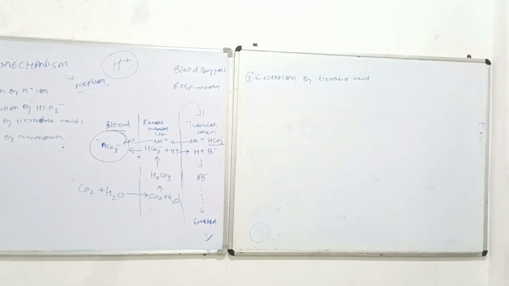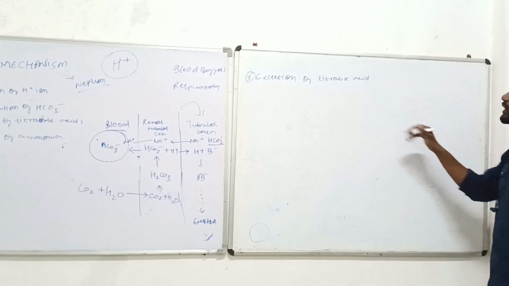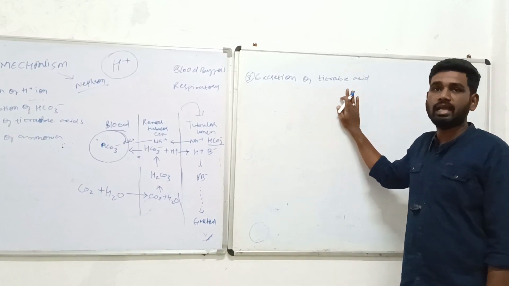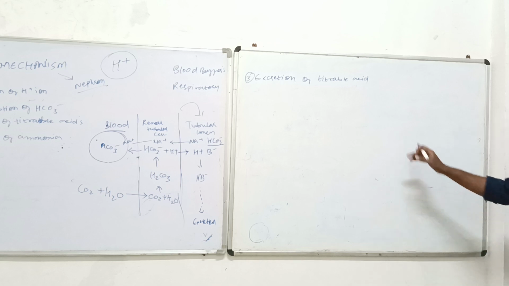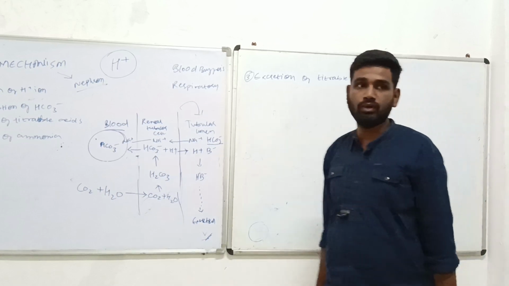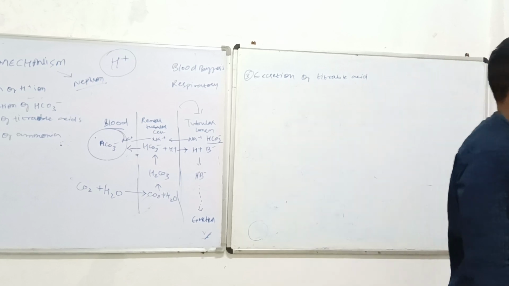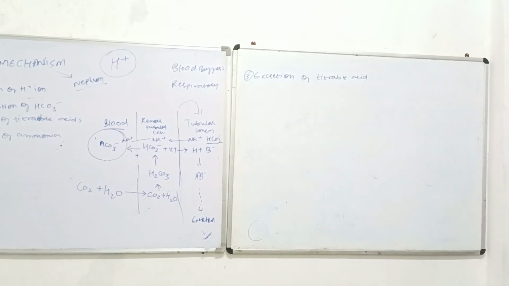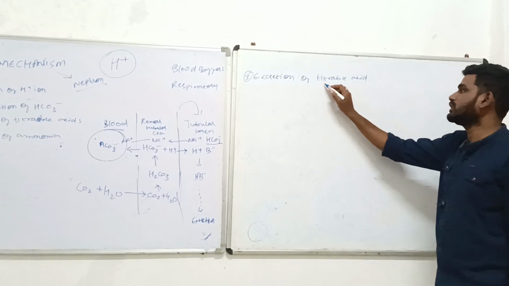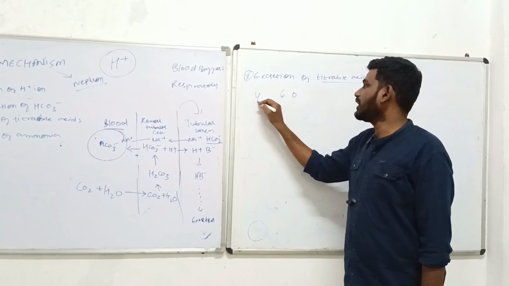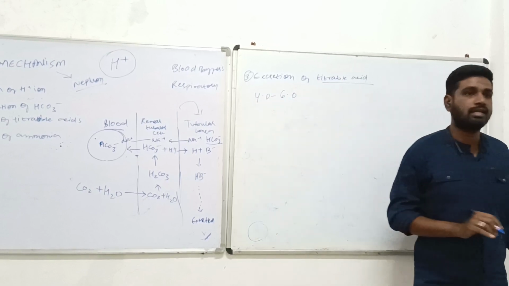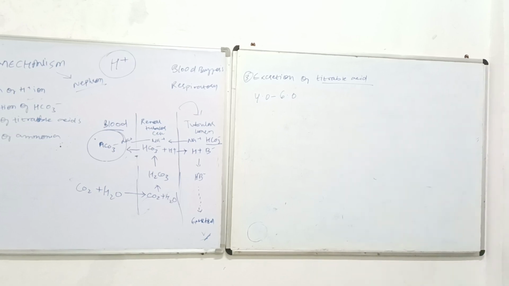Okay. Coming to the excretion of titratable acid. मैं इसलिए जल्दी बोल रहा हूँ because this concept you already know. ठीक है? Excretion of titratable acid. What do you mean by the titration? Titration. Yes. Okay. Or else bringing back to the normal titer. If you want to check any kind of titration activity, that is what it is going to do. In the same way, to maintain the constant pH of the urine. What is the constant pH of the urine? 6.0. ठीक है? In some books they have given 4.0 to 6.0 can be considered as a normal urine. ठीक है?